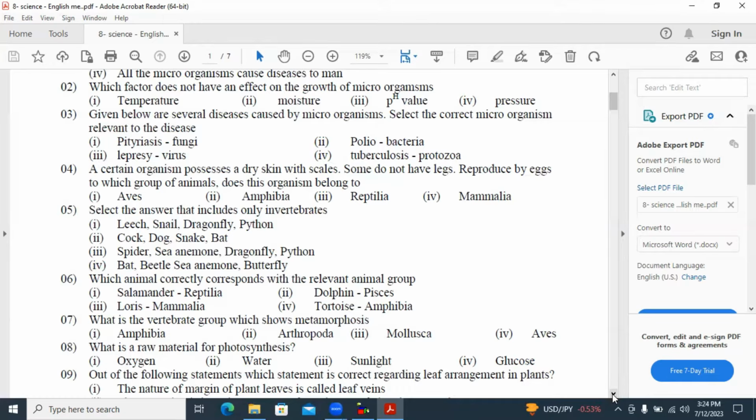Fourth one, a certain organism possesses a dry skin with scales. Some do not have legs. Reproduce by eggs. To which group of animals does this organism belong? Then the answer is answer number 3. These animals belong to the group Reptilia.